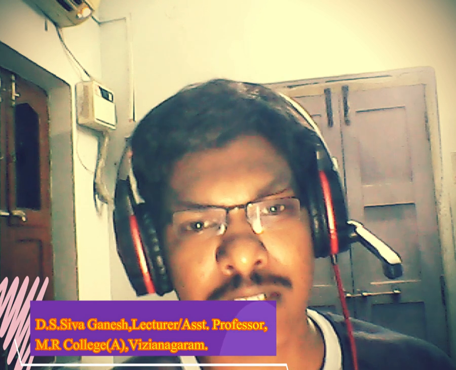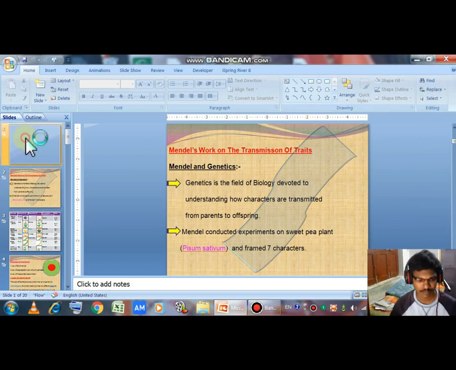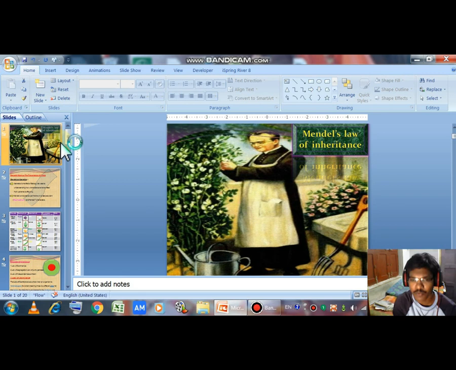In my last class, I discussed the history of genetics. Today I am going to discuss the laws of inheritance, which means the principles of inheritance which were made by Gregor Johann Mendel. Now we are going to discuss Mendel's law of inheritance.